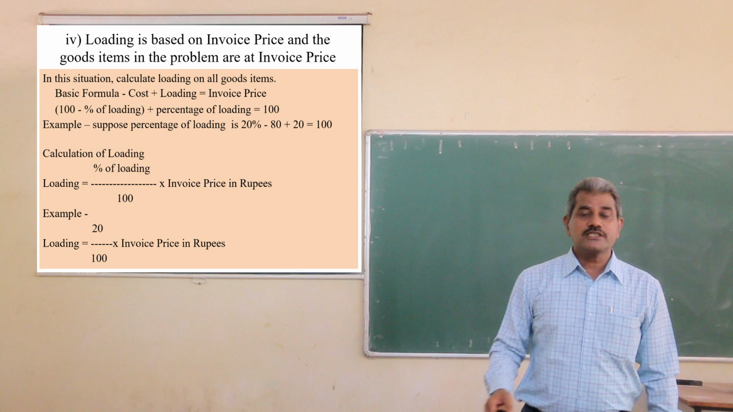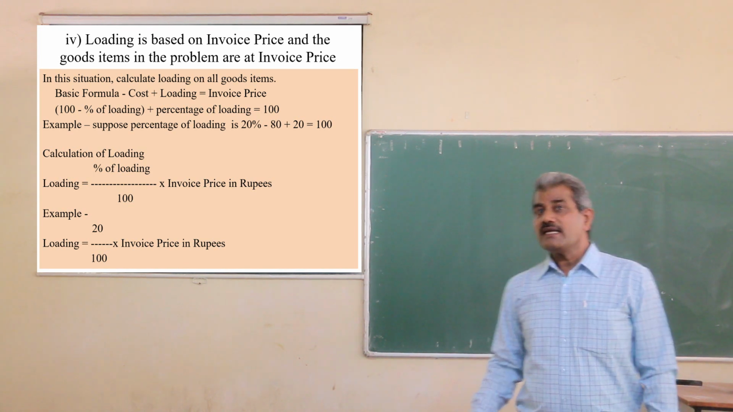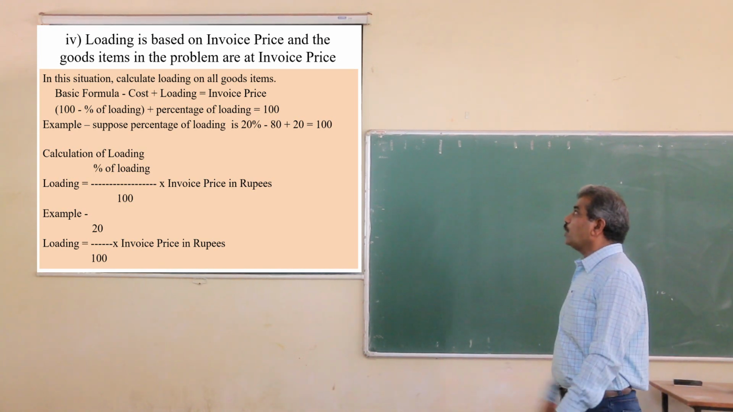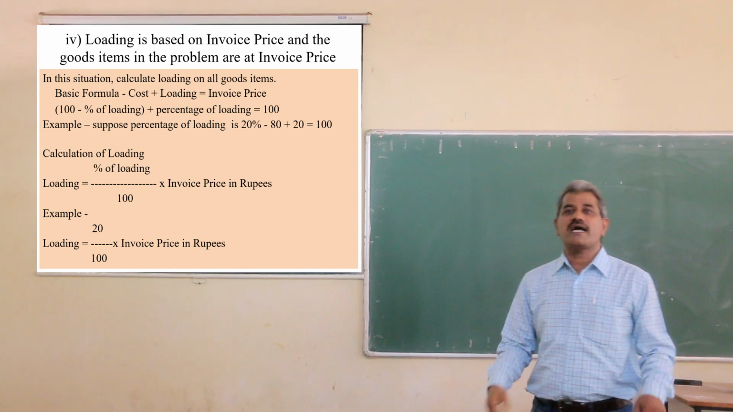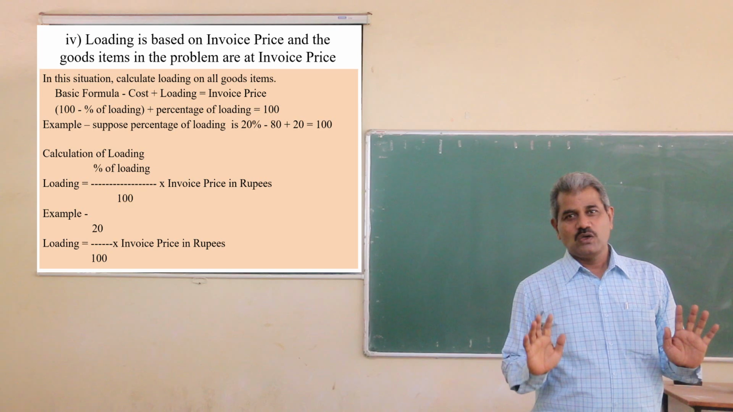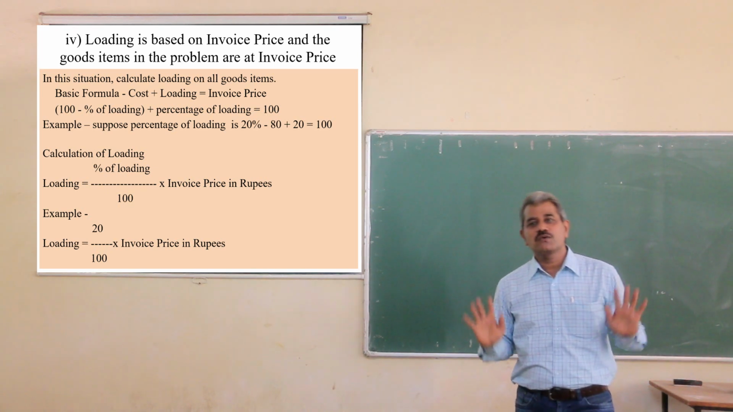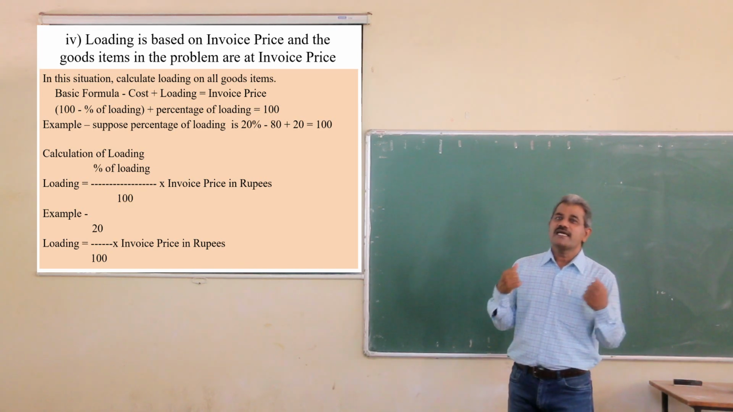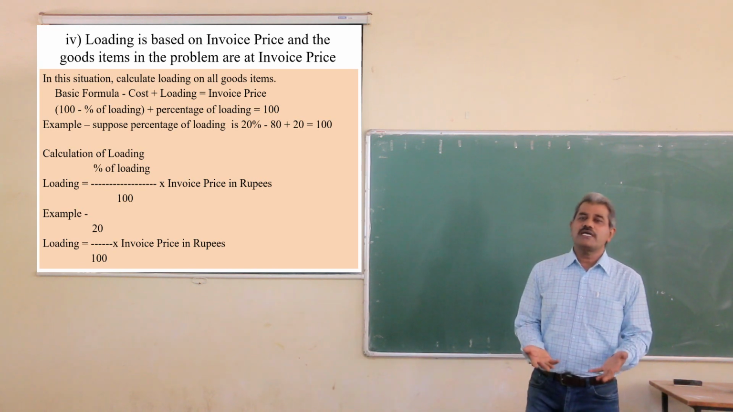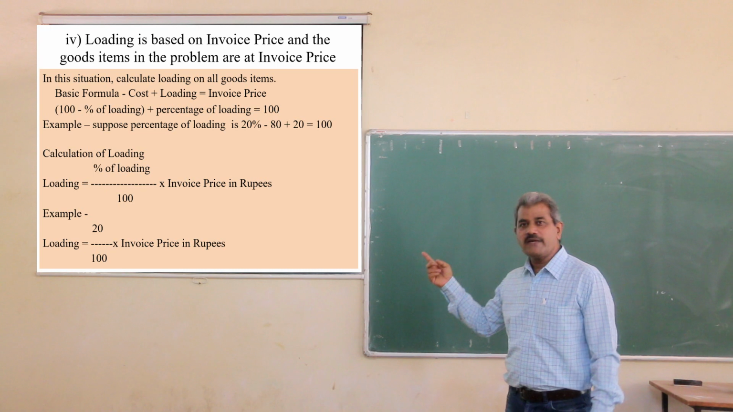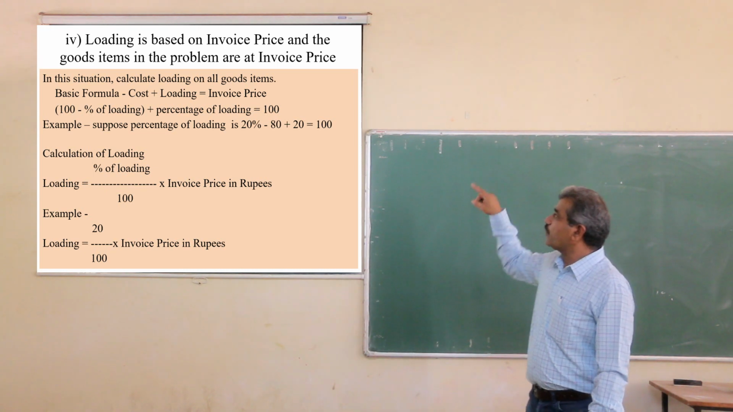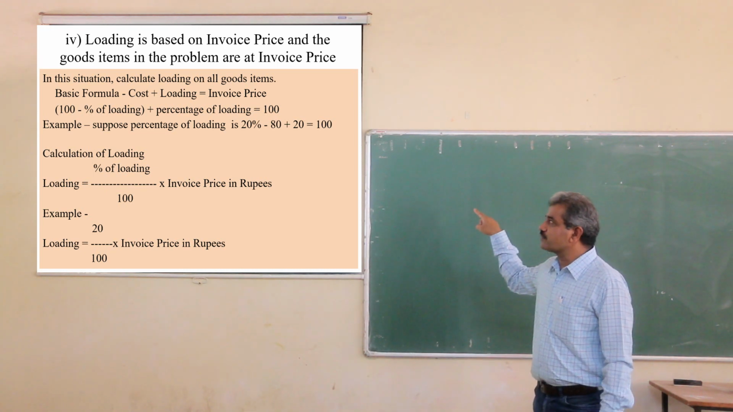The next situation, the fourth and last situation. Loading is based on invoice price and the goods items are also given at invoice price. So here invoice price is available. We need not calculate invoice price. We have to calculate only the loading. So the formula: cost plus loading is equal to invoice price.